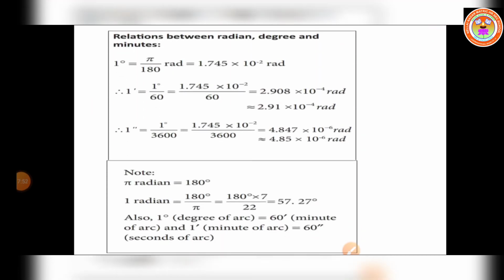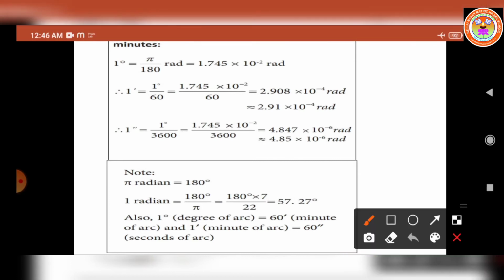Now let us move on to the relations between radian, degree and minutes. Already we know, pi is equal to 180 degrees. So we can write 180 degree is equal to pi radian.